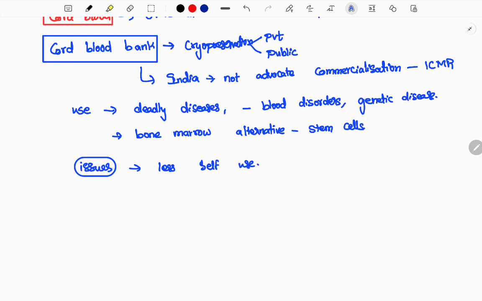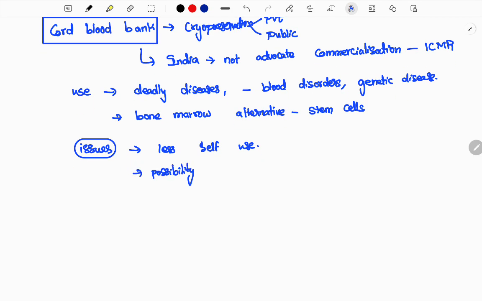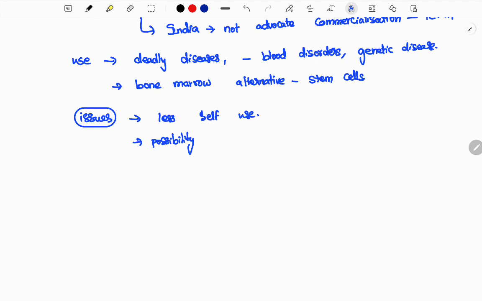If you have cord blood but it is taken from your body, then it is of no use to you. You cannot use it for the same person, but it can be helpful for family members: grandparents, parents, siblings, anybody. For them it will be more effective, because if you have a blood disorder, that umbilical cord blood is also from you only, so it is the same person and that blood will also have the same problem, so it cannot resolve the problem. But compared to another person, this could be a good thing.